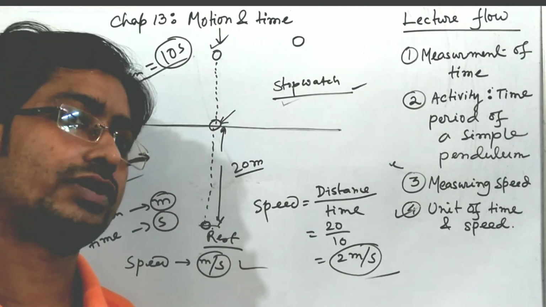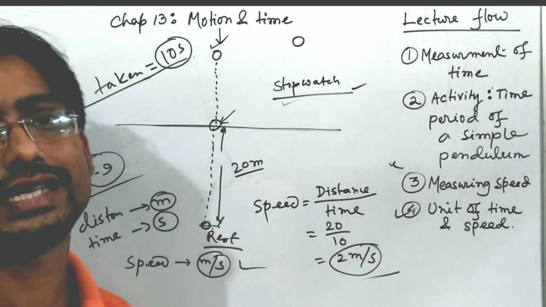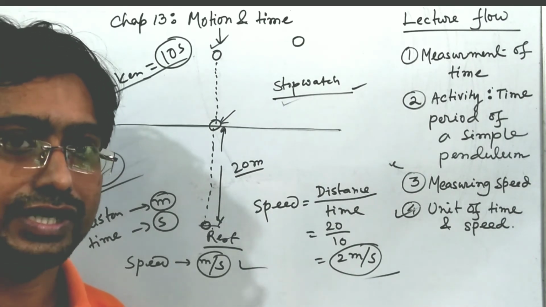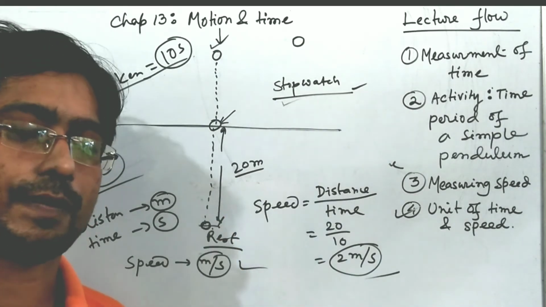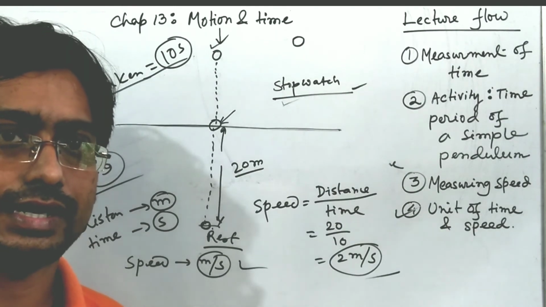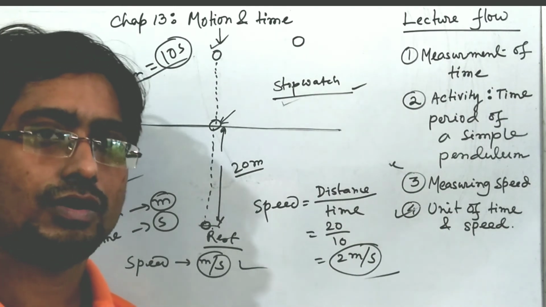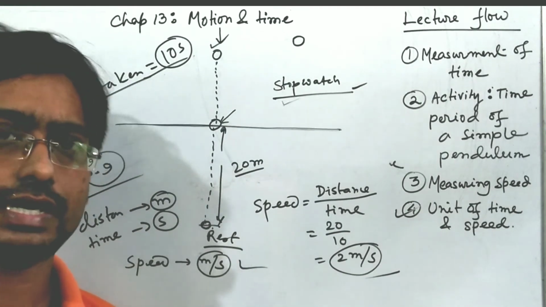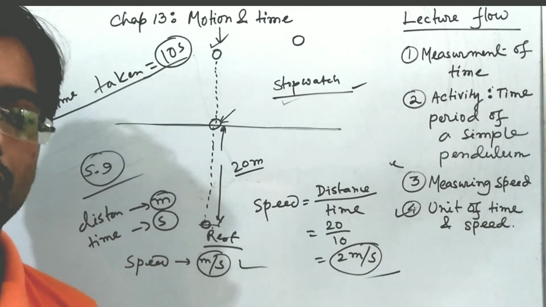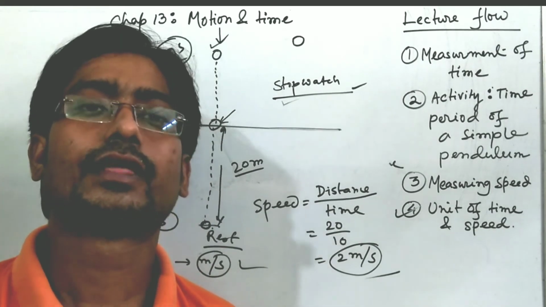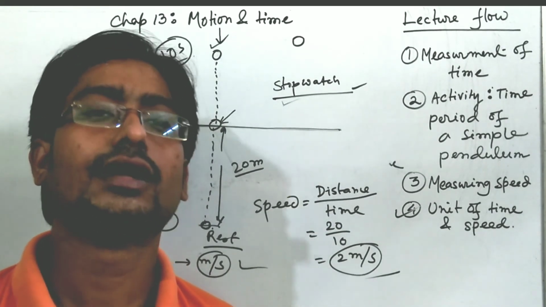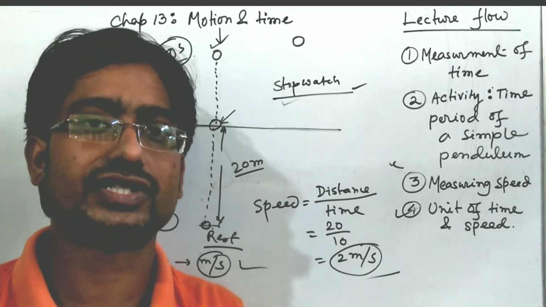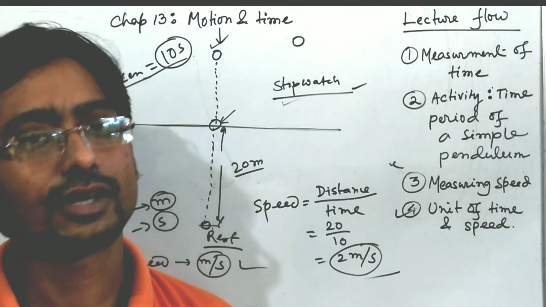Kilometer per hour is also correct, but we will not use it in the SI system. So if we do any numerical problem in this chapter or throughout the year, always use the SI system. In the SI system, mass is taken as kg, length is taken in meter, and time is taken in second.